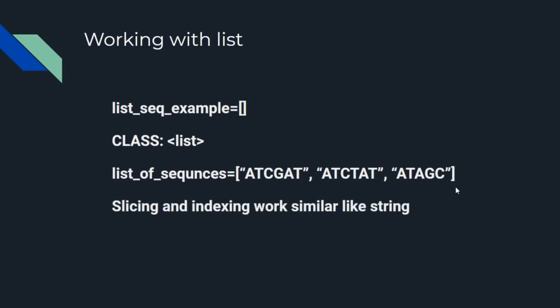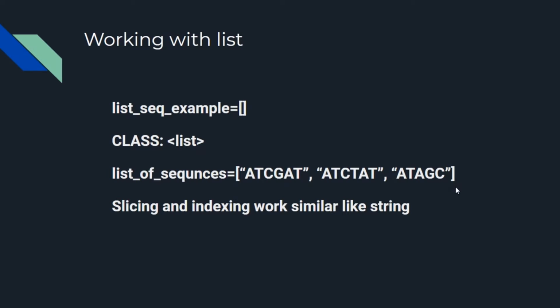Now slicing and indexing work similar to a string. I have already introduced slicing and indexing in the case of string, and the rule of slicing and indexing is the same in the case of list.